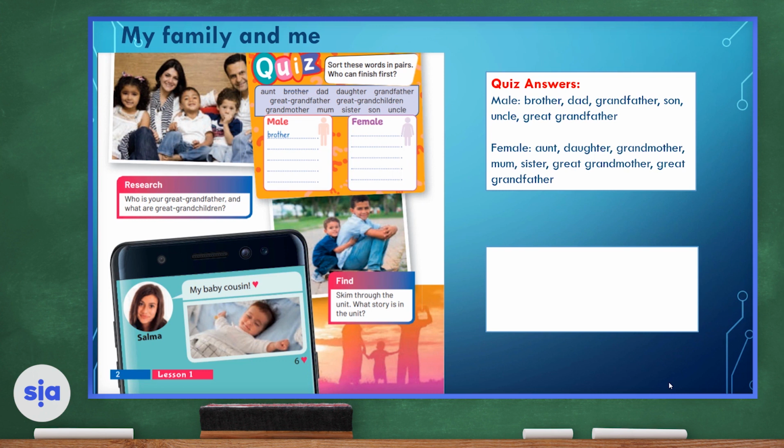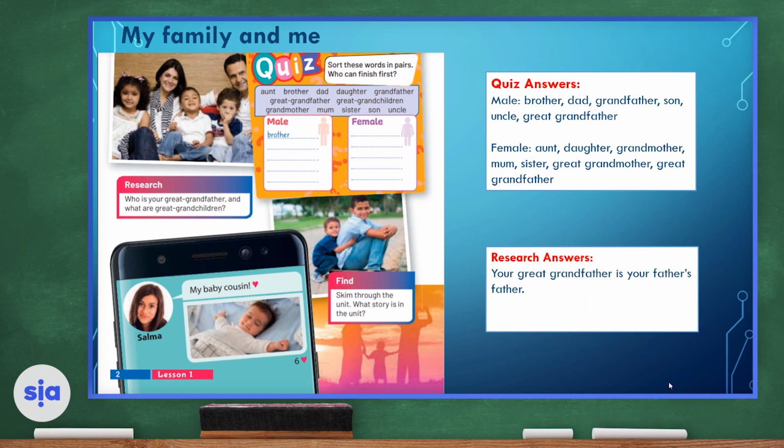Now, I'd like you to research who your great-grandfather is and what great-grandchildren are. I want you to look them up. Who is a great-grandfather and what are great-grandchildren?